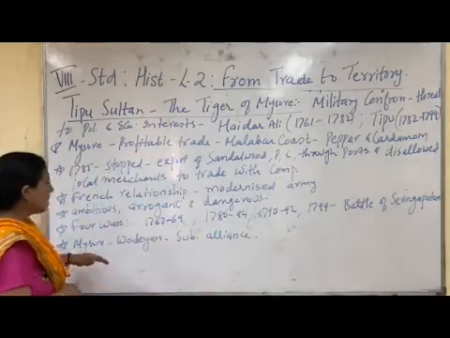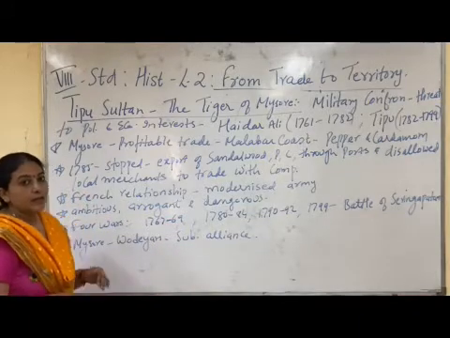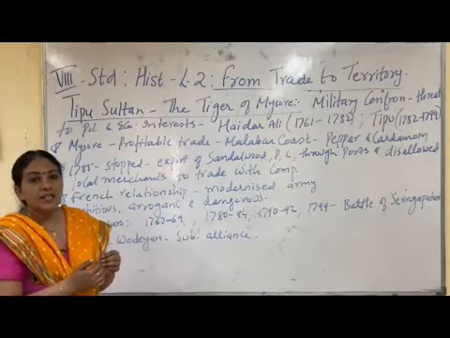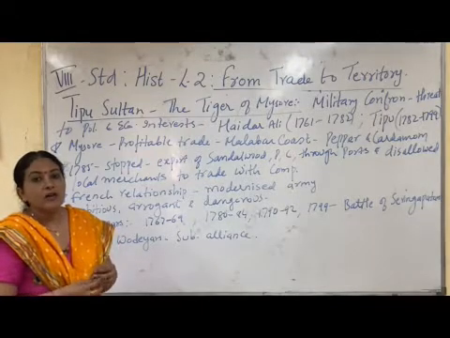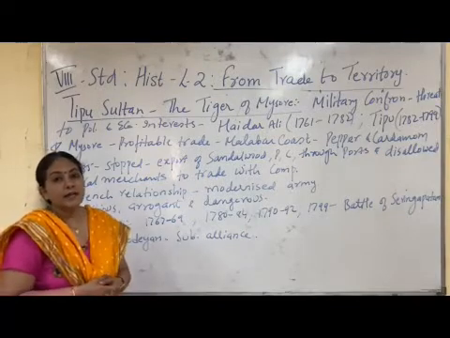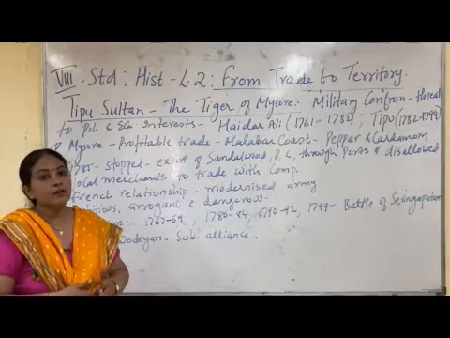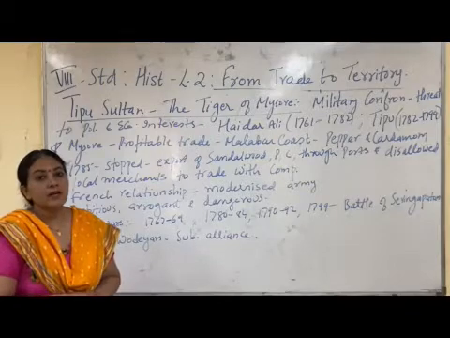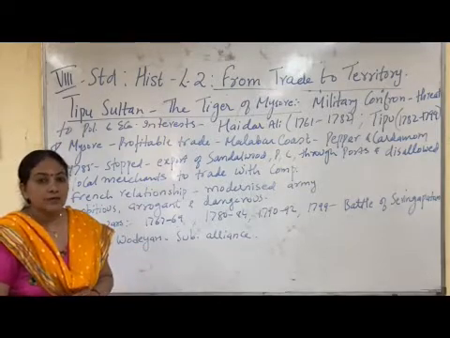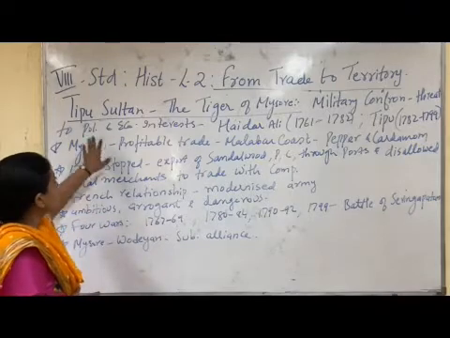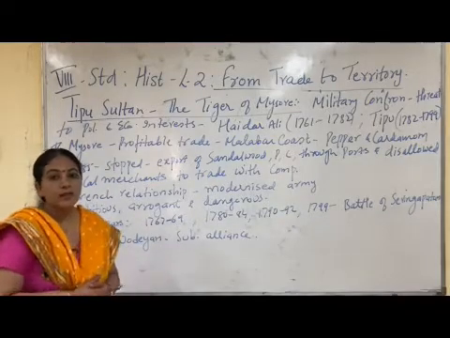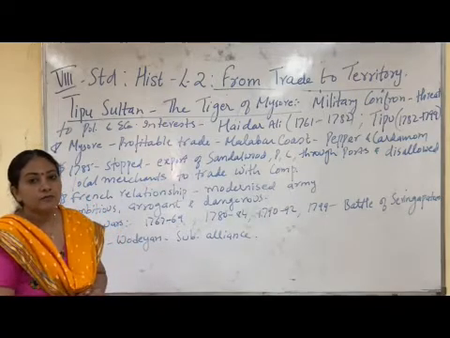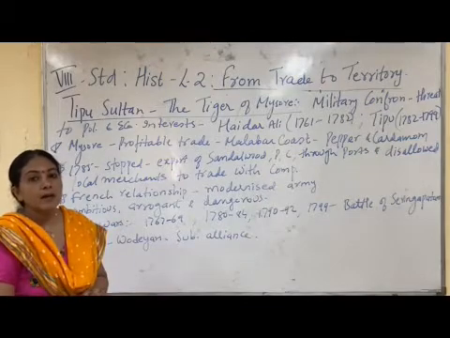In 1799, in the Battle of Seringapatam, Tipu Sultan was defeated. After his defeat, since Tipu Sultan and Hyder Ali were both Muslim rulers, the British gave Mysore to the Vodayar dynasty. The Vodayar dynasty was the dynasty that ruled over Mysore before the coming of Hyder Ali. So Vodayar rulers were reinstalled as the rulers of Mysore. In this story Tipu Sultan is the main hero, and he was always called the Tiger of Mysore because he never bowed down before the British.